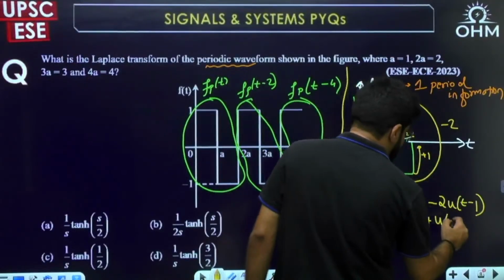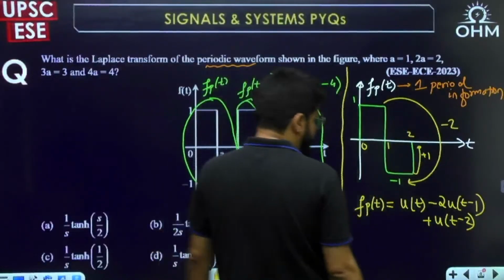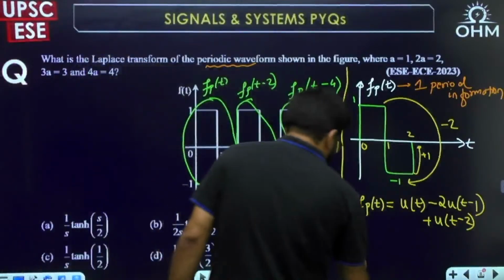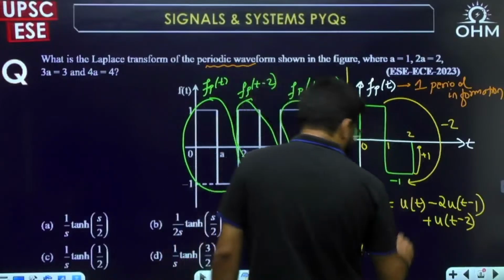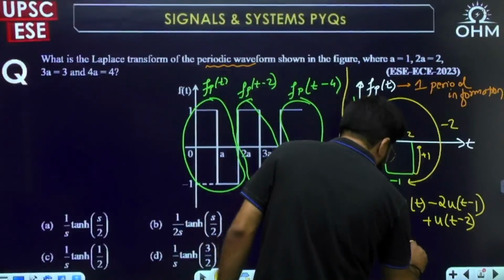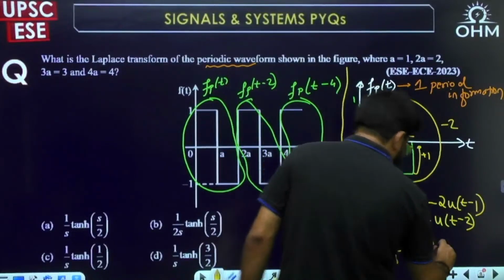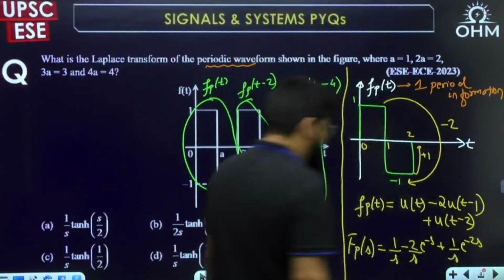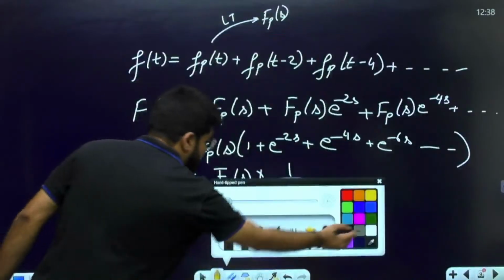Okay, plus unit step at which point t equal to 2. So u of t minus 2. Then what is F(s)? Fine, then you can complete. Unit step Laplace transform is 1 by s. Then 2 unit step is 2 by s, time shifting property e power minus s. And then again 1 by s, time shifting property e power minus 2s. Right? So I can substitute this here.